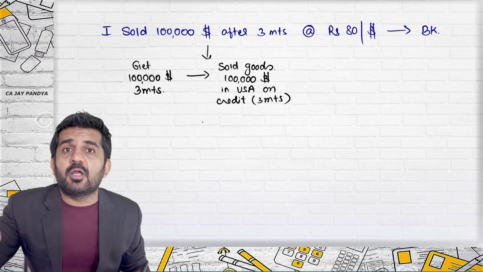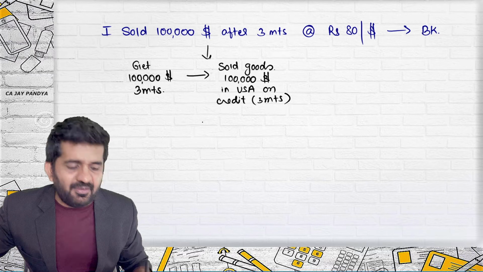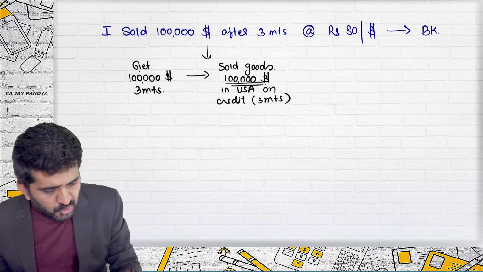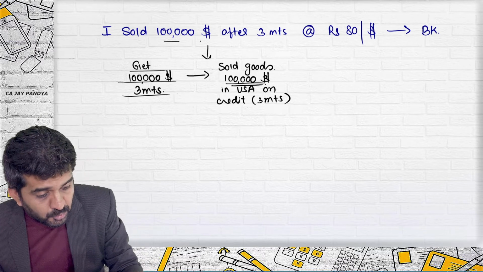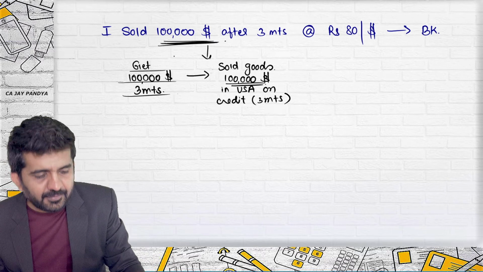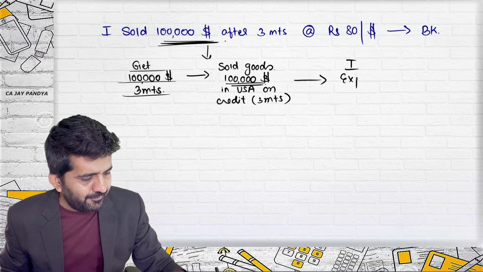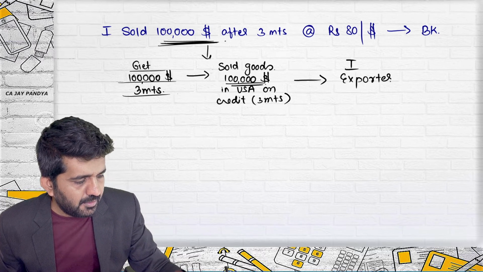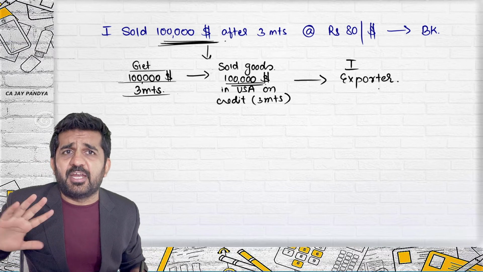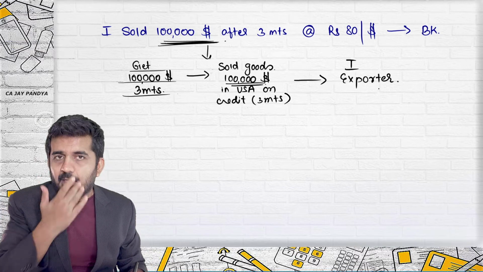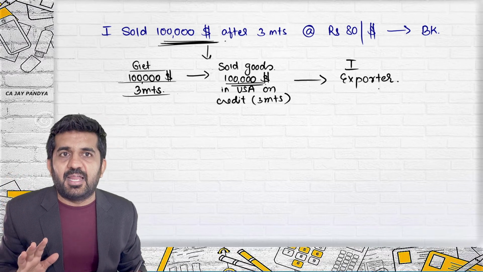So when your customer will be paying you after 3 months, how much money he will be paying you? $1 lakh. So you will be getting $1 lakh after 3 months, which you have sold. So I am exporter. There are 2 people, importer and exporter, practically in business. So you are an exporter, then only you will be selling your $1 lakh.